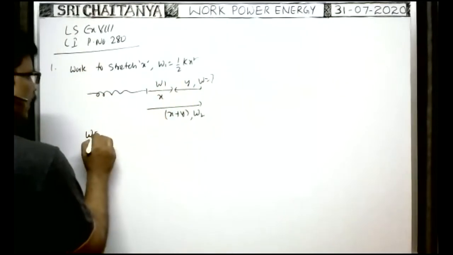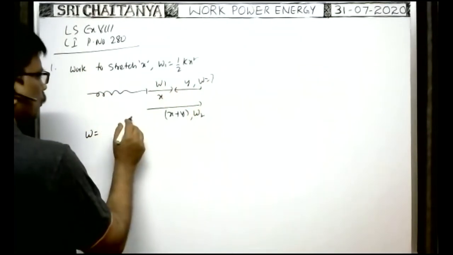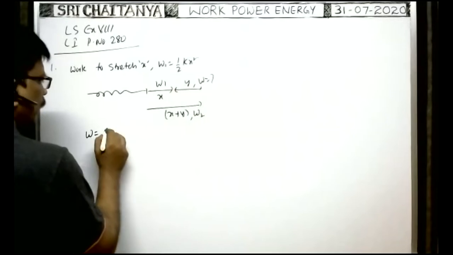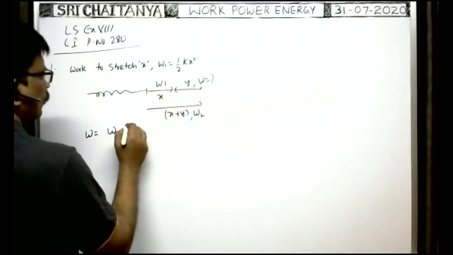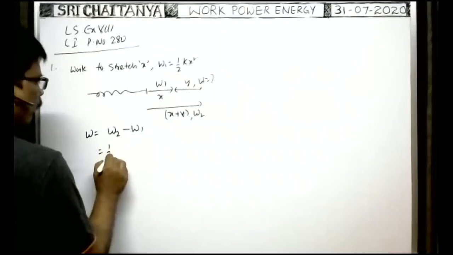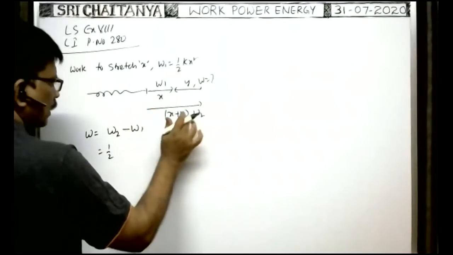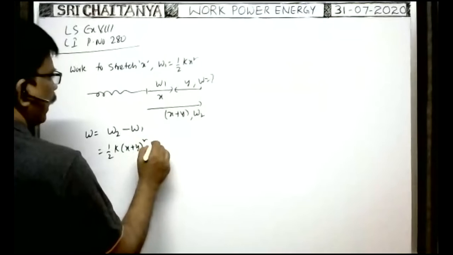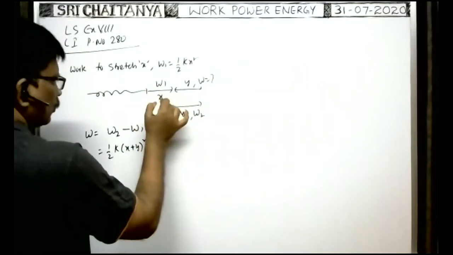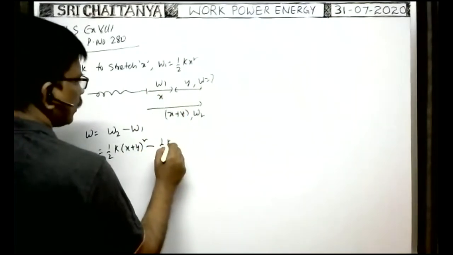That's why the work done to stretch the wire through a length y is equal to the work done to stretch through x plus y, from that you subtract the work done to stretch through x. Work done to stretch through x plus y is half k into x plus y whole square, minus half kx square. You subtract.